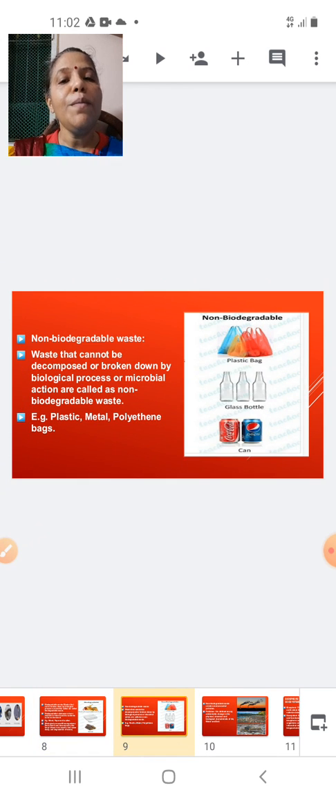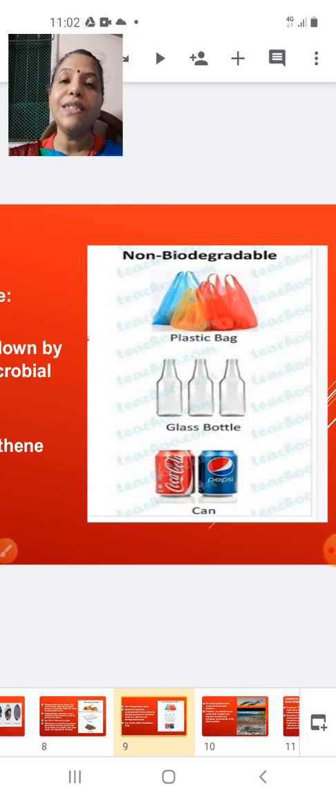Now let us see the non-biodegradable waste. The waste which cannot be decomposed or broken down by biological process or by microbial actions is called non-biodegradable waste. Examples of non-biodegradable waste are plastic bags, glass bottles, and the metallic cans of the soft drinks here you can see.